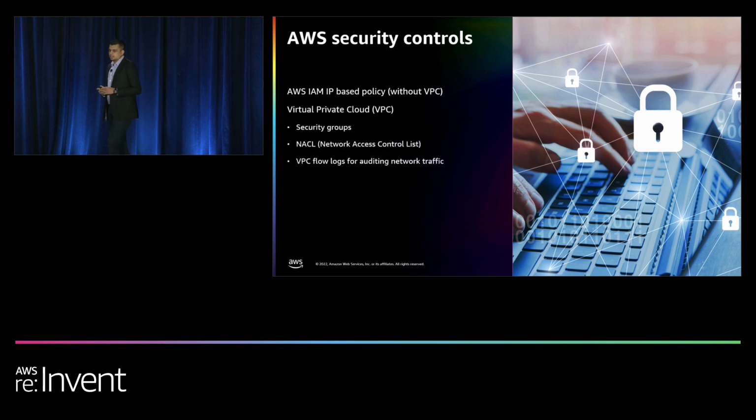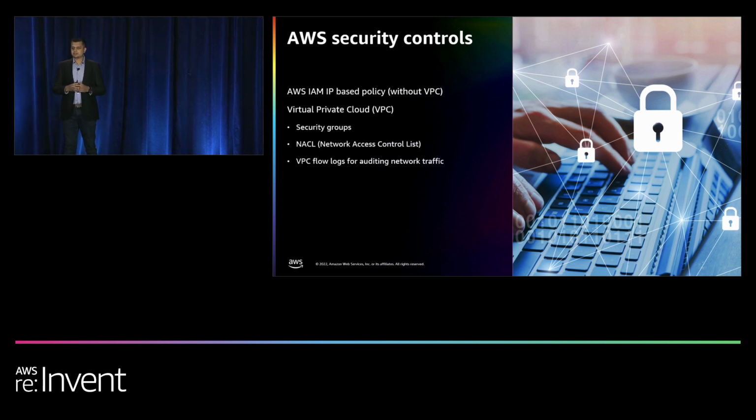The next one is VPCs, or virtual private cloud. As I said, these are like traditional networks in your data center, but with a lot more security capabilities and built for scale in the cloud. VPCs have features like security groups, where you can limit the traffic at an instance level. They have features like network access control lists, which act like a firewall, where you can control the inbound as well as the outbound traffic. And we also have VPC flow logs, where you can monitor the network usage and network trends for better understanding of how your cluster is being used.